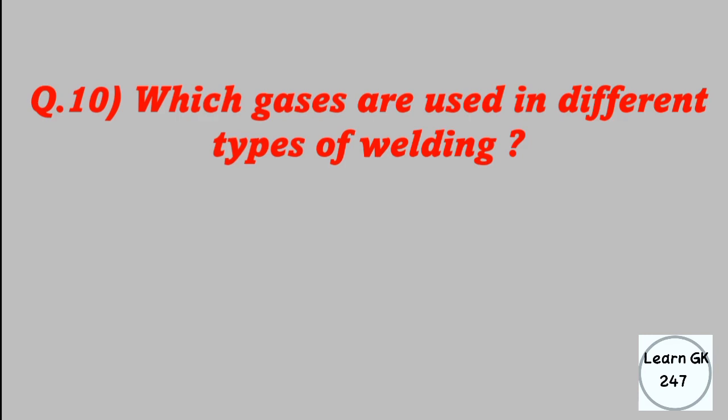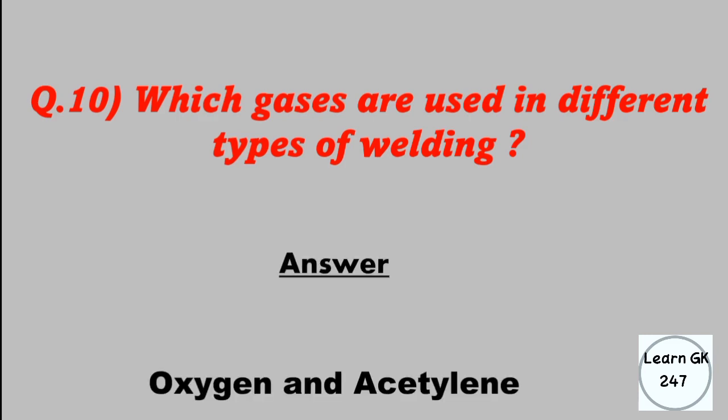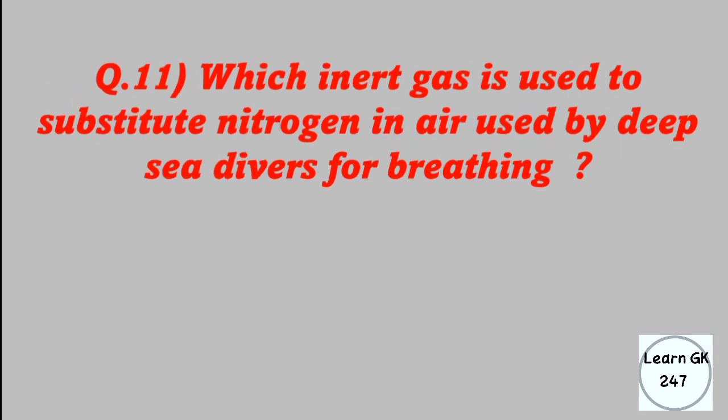Which gases are used in different types of welding? Answer: oxygen and acetylene. Which inert gas is used to substitute nitrogen in the air used by deep sea divers for breathing? Answer: helium.